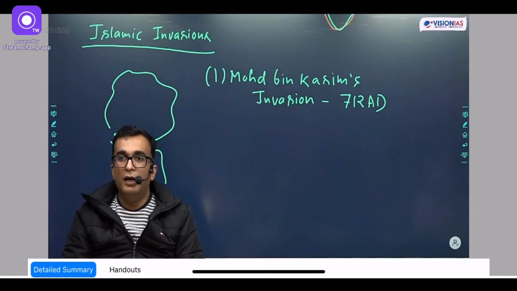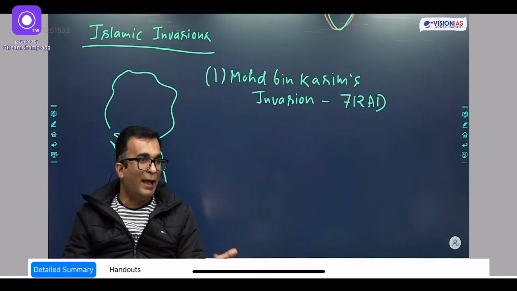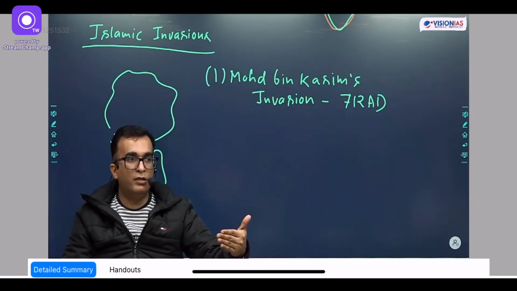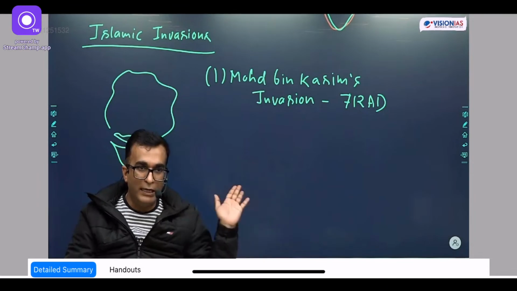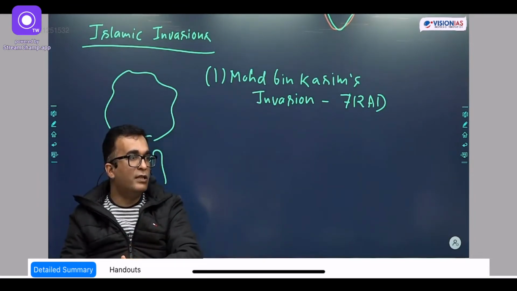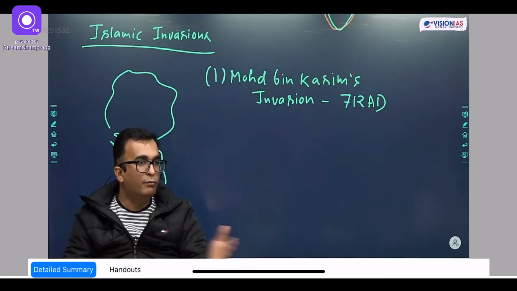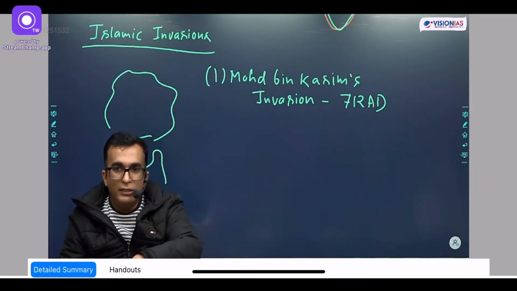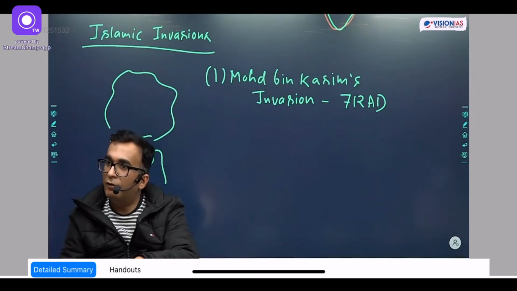But then he himself had many issues with the Turkish rulers. Because of his issues with the Turkish ruler, he was killed in Turkey itself. After that, the rule that he had established in Sindh was once again removed. Though he established Islamic rule in Sindh, it did not survive for a longer period of time.